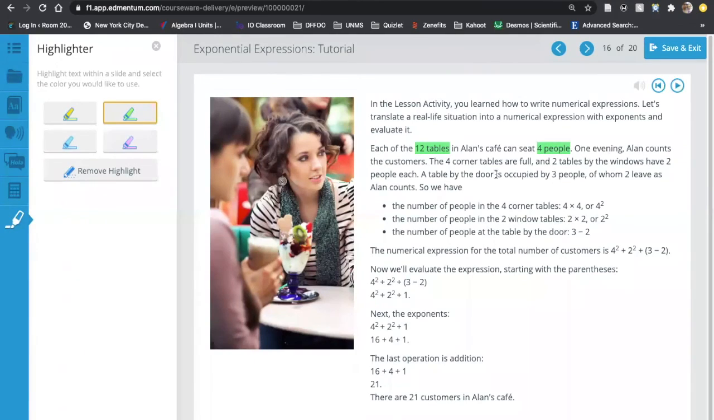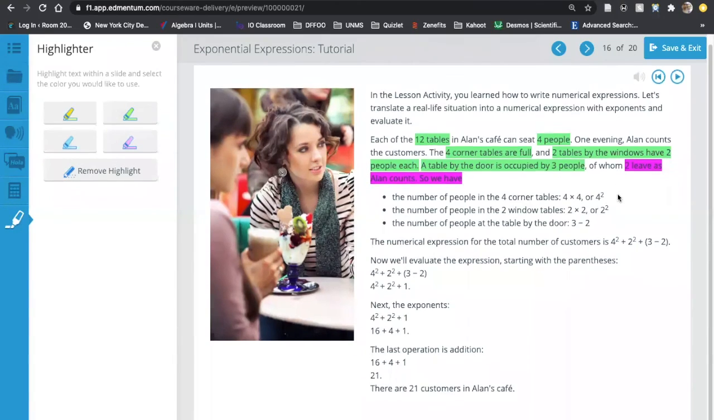One evening, Alan counts the customers. The 4 corner tables are full. 2 tables by the window have 2 people each. And a table by the door has 3 people. And it does say that 2 of them leave as he starts to count. So there's a lot of stuff that's thrown at you. And a lot of times with these math problems, it helps to just draw a picture